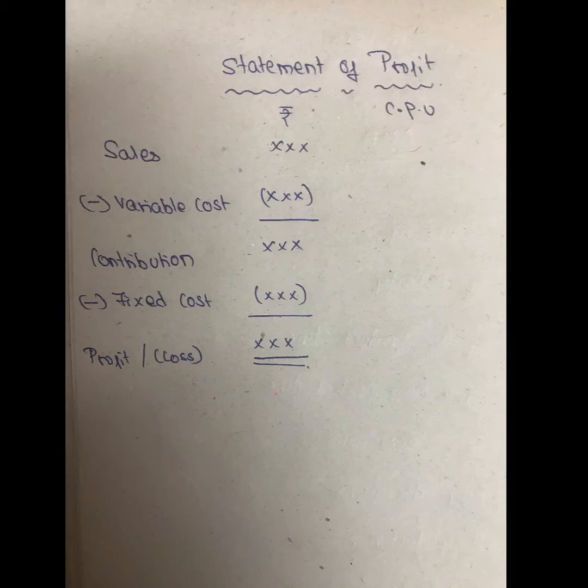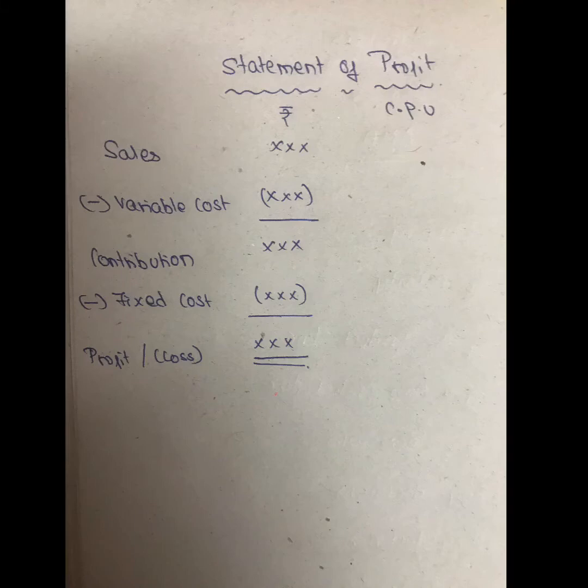Variable cost, as the name says, keeps on changing, it keeps on fluctuating. Whenever I produce one additional unit of a product, obviously my variable cost will also change. Whereas fixed cost is always fixed, no matter whether you are producing additional units or not producing any additional units, the fixed cost will always be the same. So variable cost keeps on changing, whereas fixed cost is always constant.